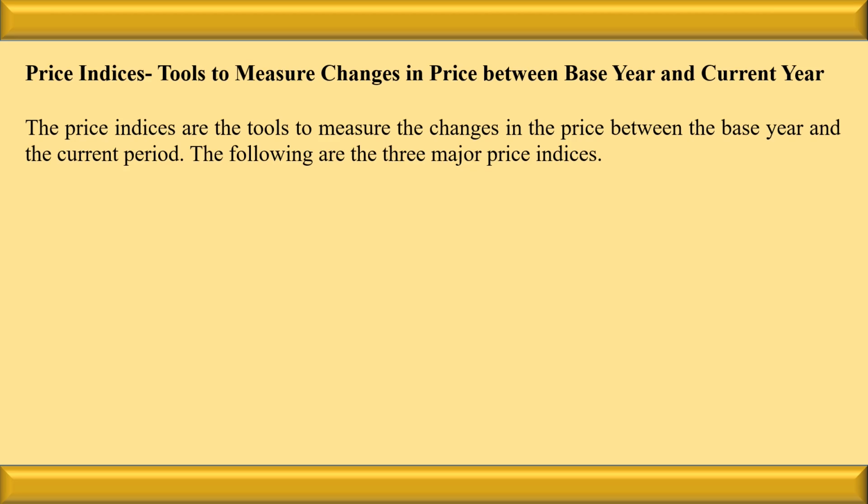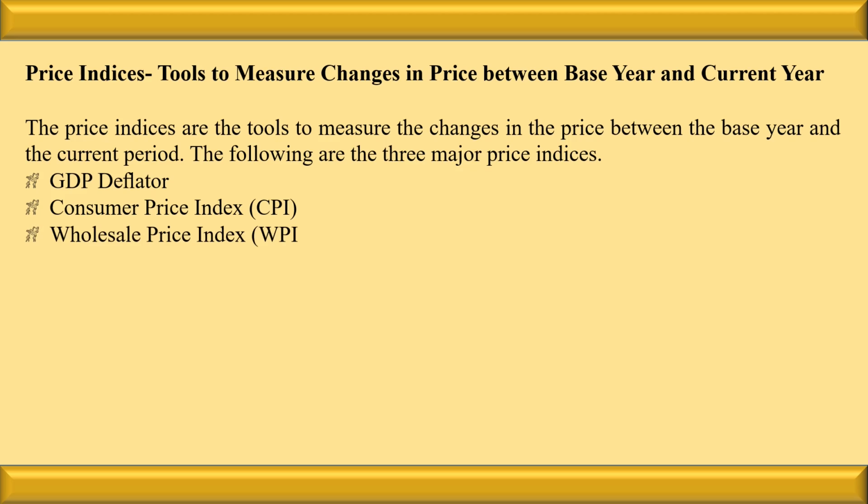And remember one thing, there are three measures under it. The first one is GDP deflator. So how many tools do we have under the price indices? We have three tools.